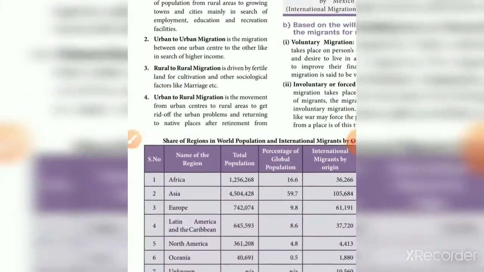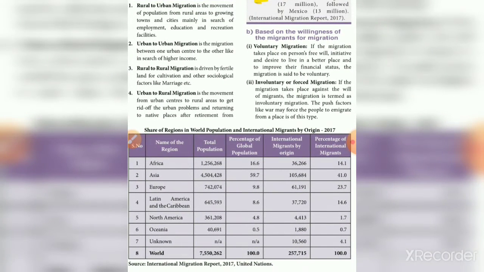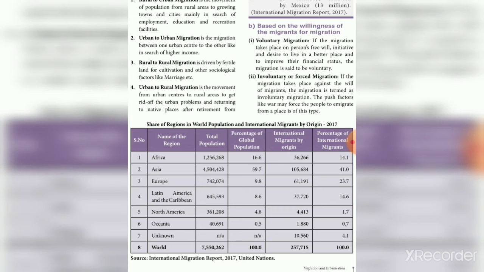And next we want to discuss the share of regions in world population and international migrants by origin, 2017. We know the continents: Africa, Asia, Europe, Latin America and the Caribbean, North America and Oceania.